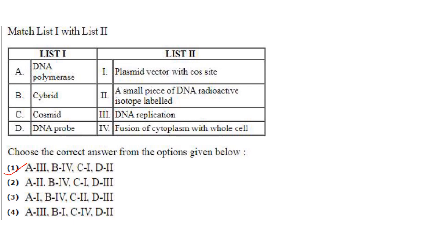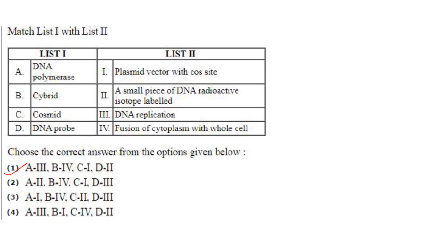So coming to the next question. This is list 1 and this is list 2. You have to match them. DNA polymerase is involved in DNA replication. A3. Okay, you can cut off 2 and 3. Out of 1 and 4, which is correct, we have to see. A3. Cybrid is fusion of cytoplasm with whole cell. B4.